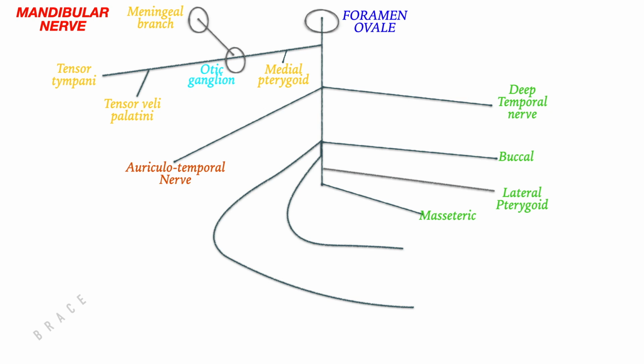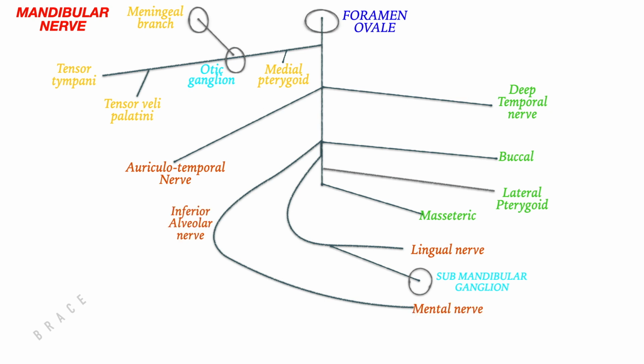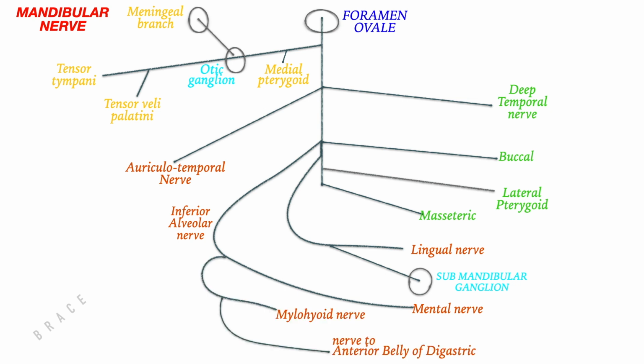The posterior division gives a branch to the lingual nerve, to which the submandibular ganglion is related. The inferior alveolar nerve divides into the mental nerve, mylohyoid nerve, and nerve to the anterior belly of the digastric.